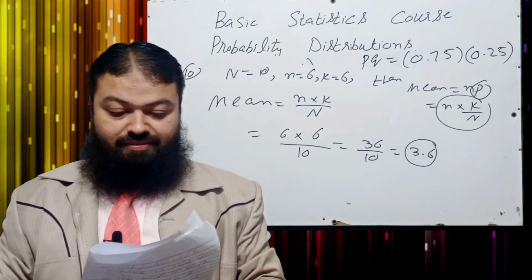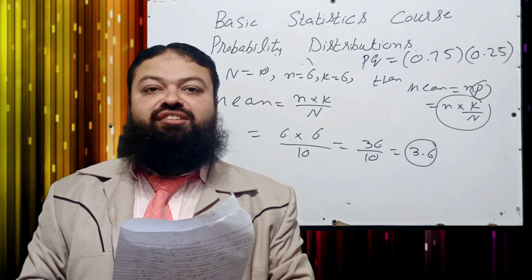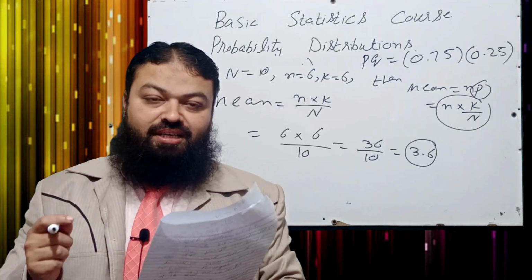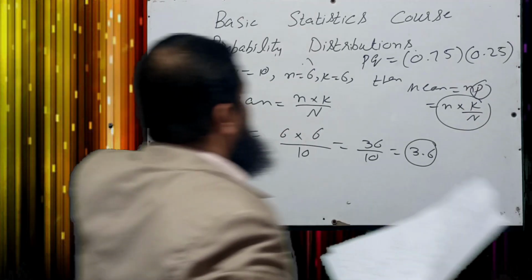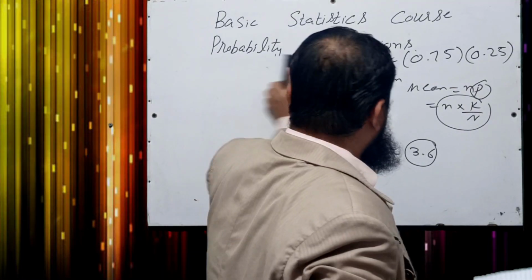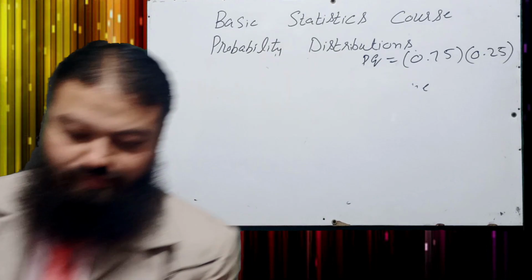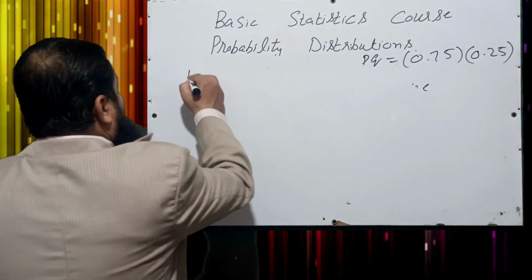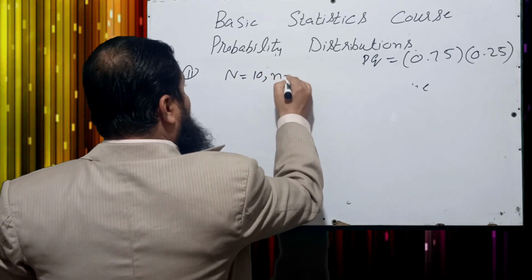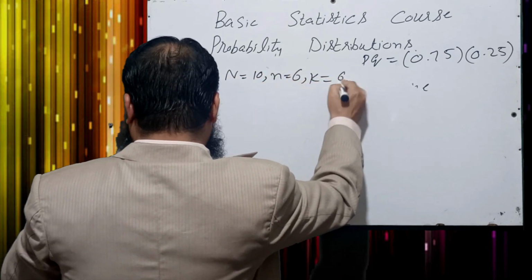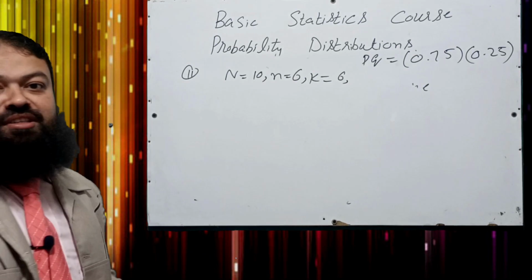Question number 11. In hypergeometric distribution, capital N is equal to 10, small n is equal to 6, K is equal to 6. Then the variance of the hypergeometric distribution.